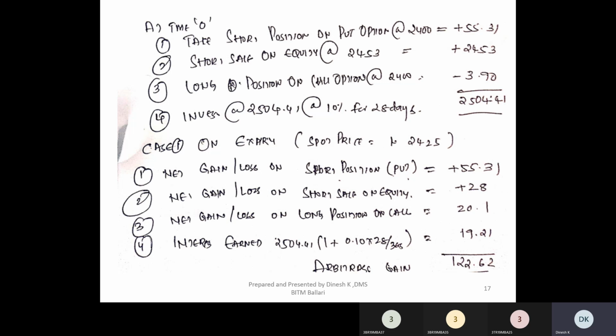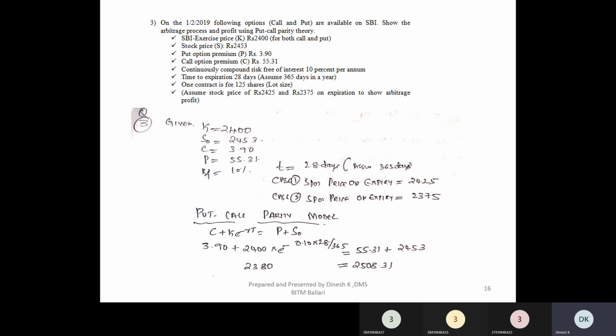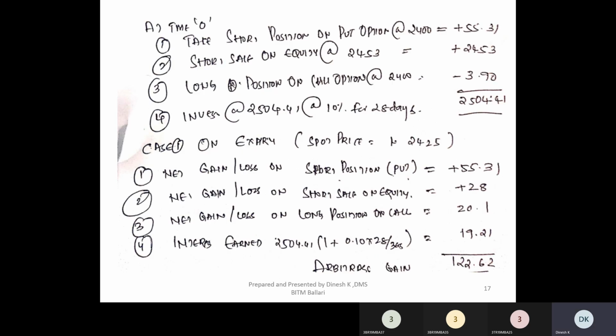In case one, on the date of expiry, the spot price is 2425. As I said, we have two cases. Case one is 2425, which is given in the question. Case two is 2375. So when I take 2425 as my spot price, let's evaluate the different positions that have been taken and what loss or gain I'll be making.